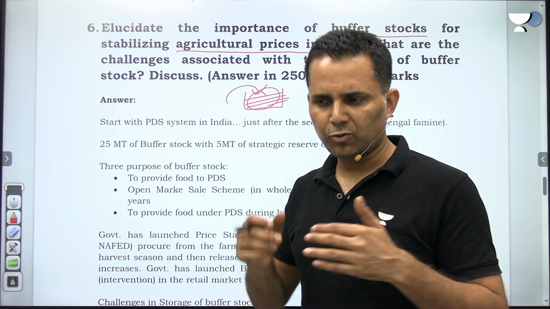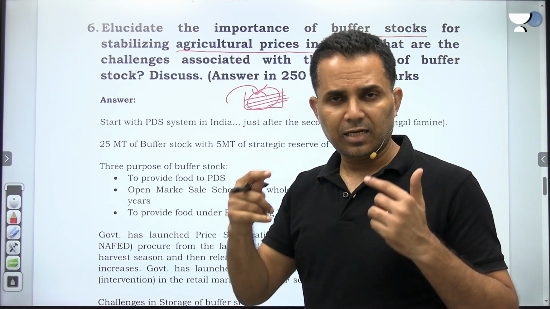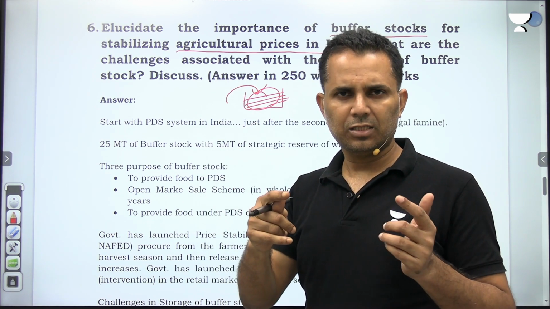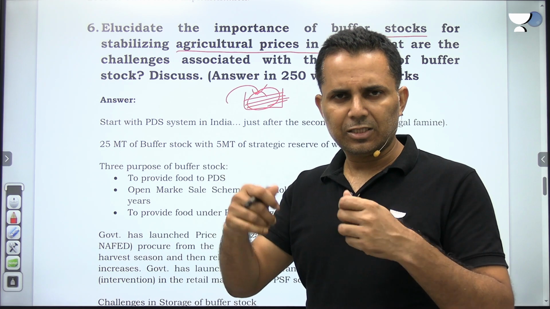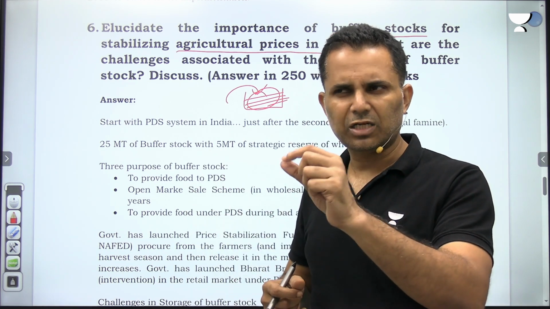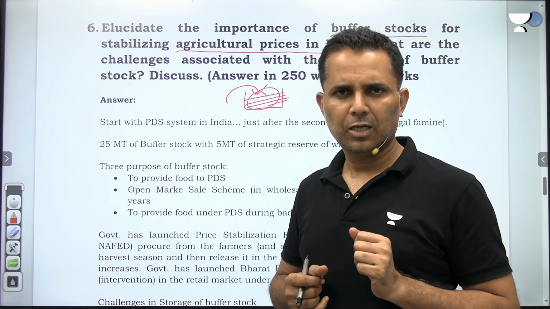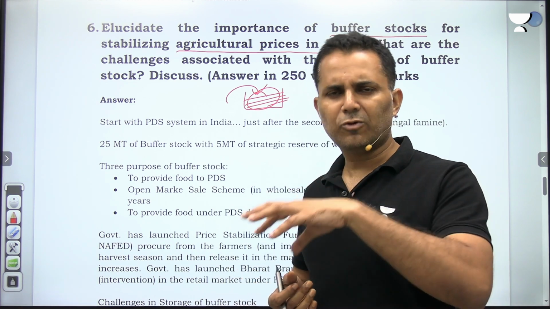For example, 2 years back when onion prices moved across 100, NAFED distributed the onions to Safal and other retail agencies, and then they sold these items at a regulated price of around 29-30 rupees. So that's also a buffer stock. It's not only about the FCI.